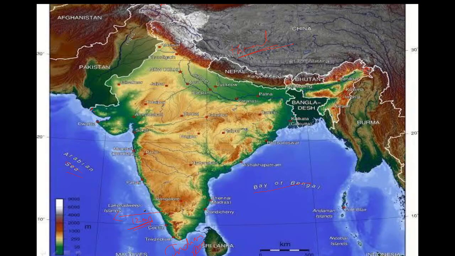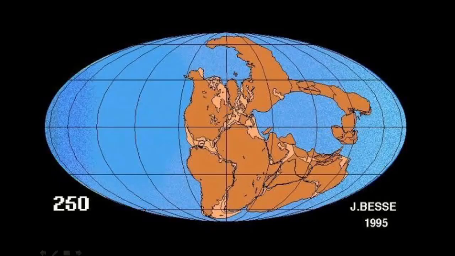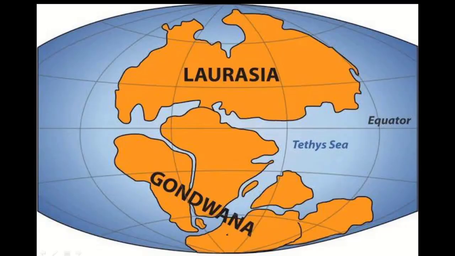See, this Indian subcontinent was a part of Pangaea. It was 250 billion years ago, and this water body was called Panthalassa, and this large landmass was called Pangaea. India was part of this Pangaea. Later, due to the continental drift, this Pangaea was divided into Laurasia and Gondwana.